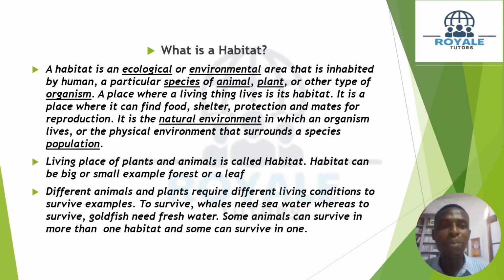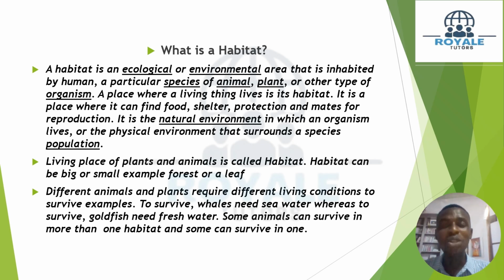It can also be plants or any other type of organism. Ecological or environmental area, synonymous, right? They are the same thing. Okay, inhabited by either humans or a particular species of animals or plants or any other type of organism.